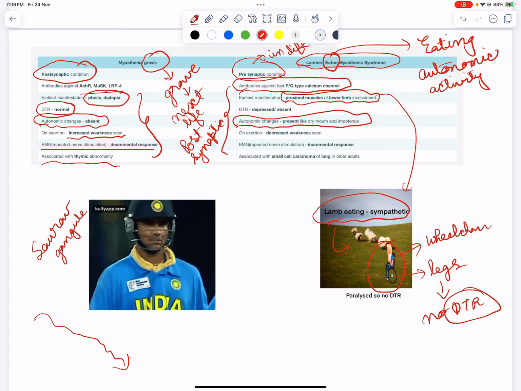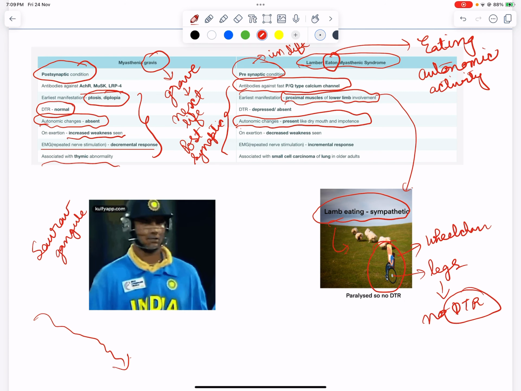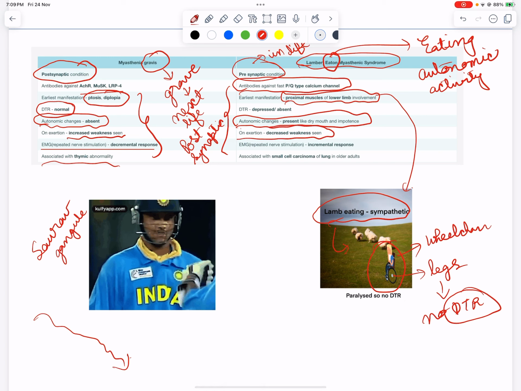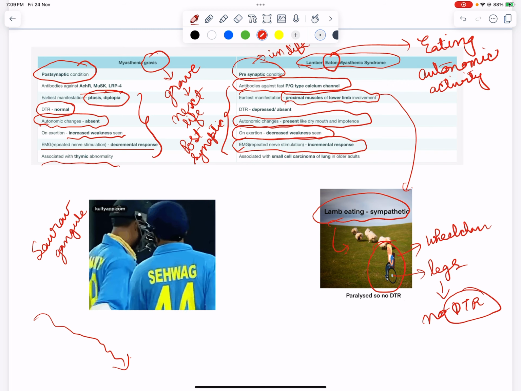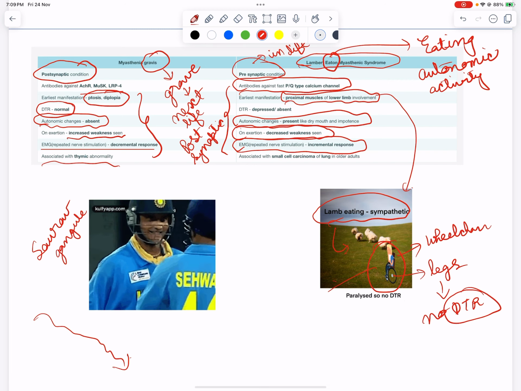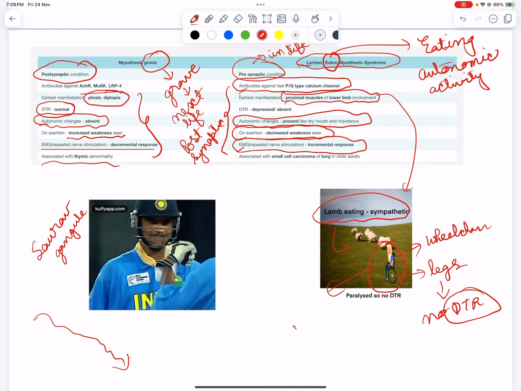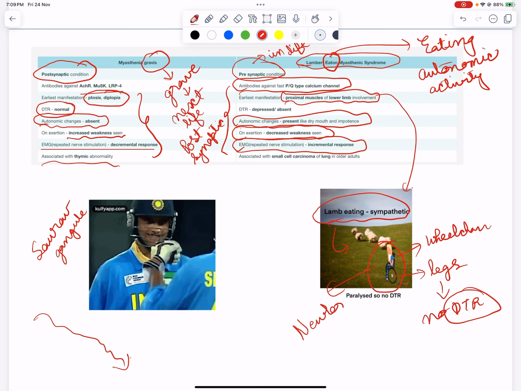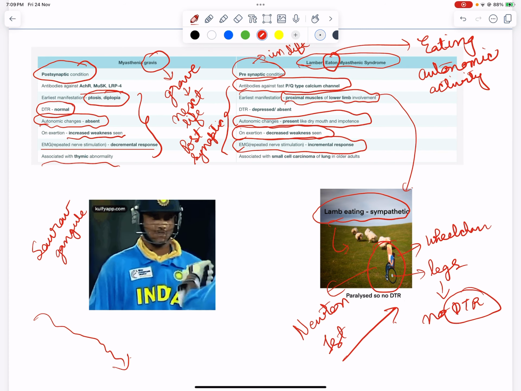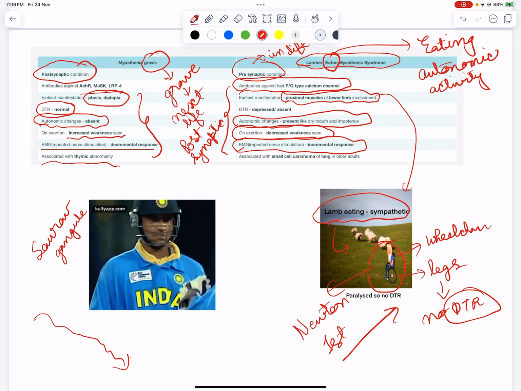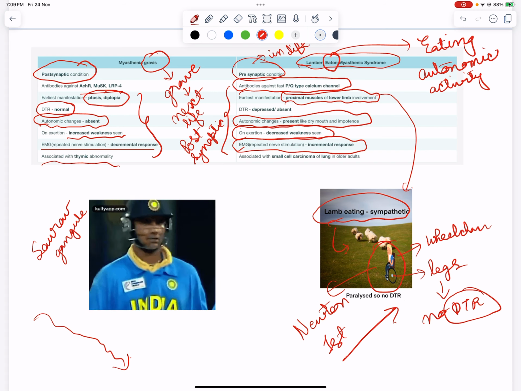And one thing you have to remember is that on exertion there is decreased weakness seen because of incremental response. We have to remember Newton's first law. In Newton's first law, a body in a state of motion continues in its state of motion. So once he has started his wheelchair, his speed will go on increasing.